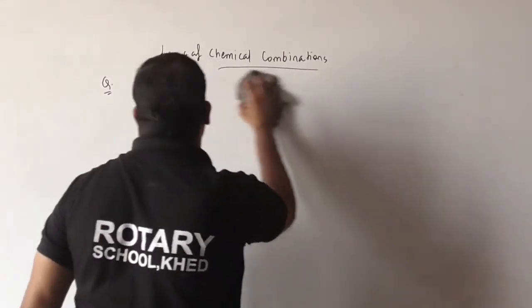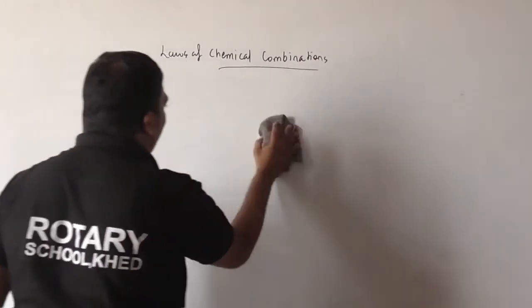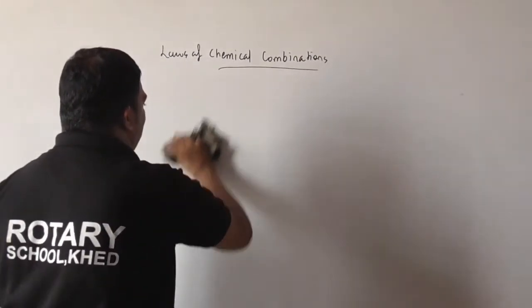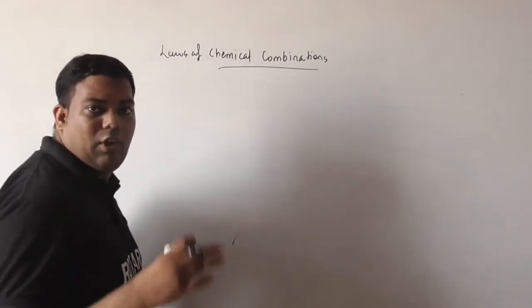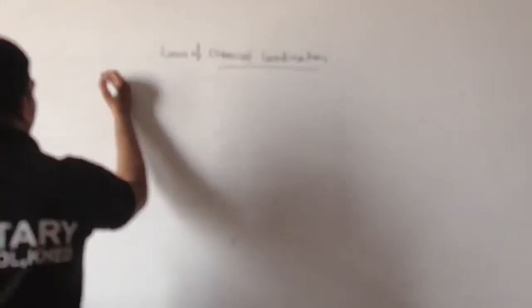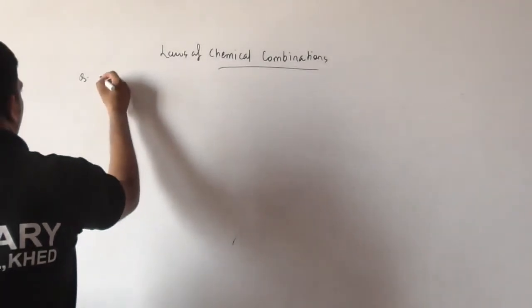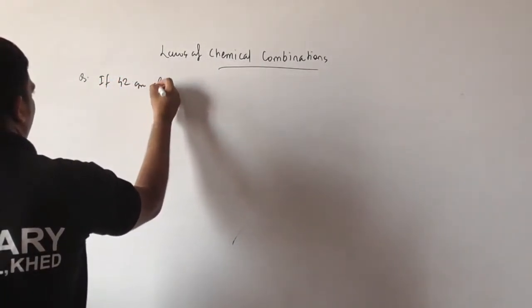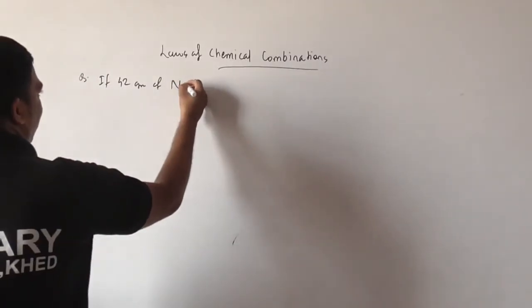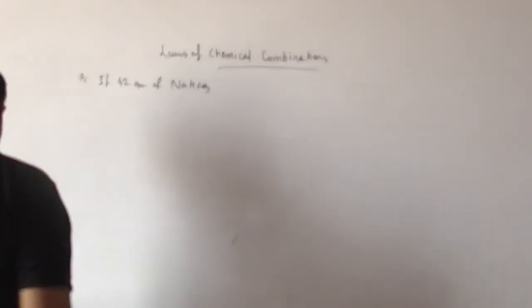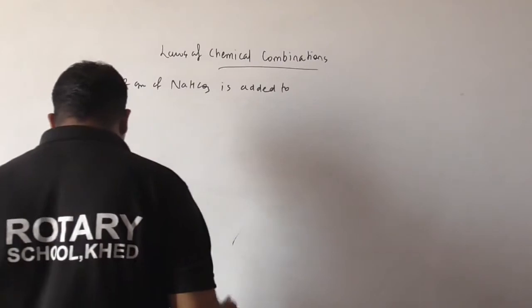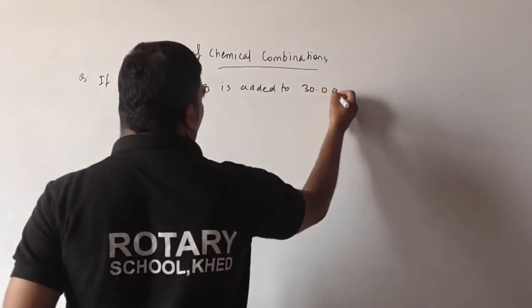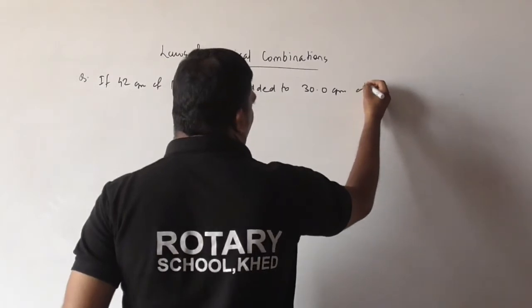See beta, the next question we are going to discuss is about the law of conservation of mass. I hope you understood the first example. Okay, see the next question. If 42 gram of sodium bicarbonate is added to 30.0 gram of what beta?